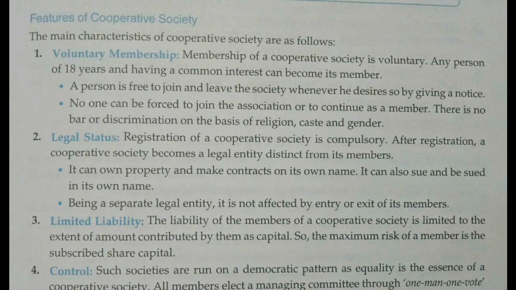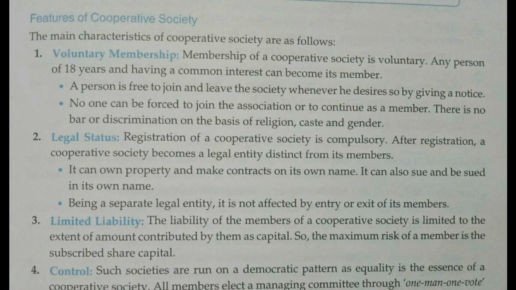Because the cooperative society has a separate legal identity, its existence is not affected by the entry or exit of members. In the previous forms of business organization, meaning sole proprietorship, partnership, and joint Hindu family business, we have studied that members and the firm are the same because they did not have a separate legal identity.